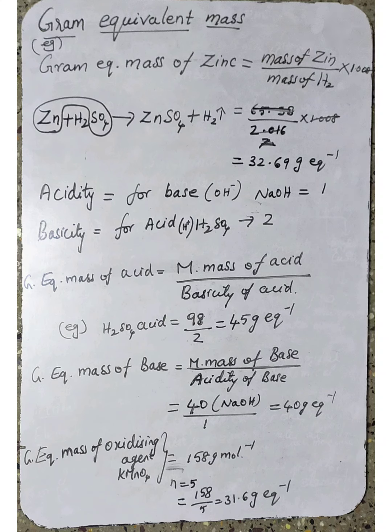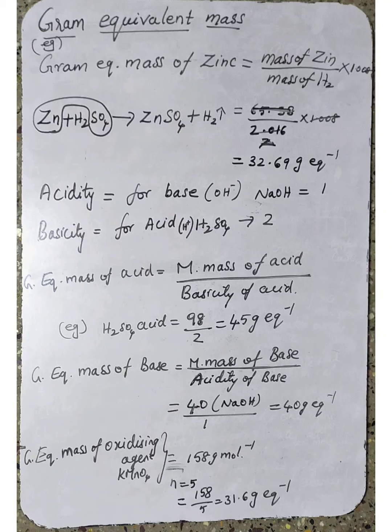Example, sodium hydroxide. What is the formula for sodium hydroxide? NaOH. In NaOH, how many OH groups are present? Only one OH group is present, and that is a replaceable OH group. So what is the acidity of sodium hydroxide? 1. Why? Because of the presence of one OH group in NaOH.